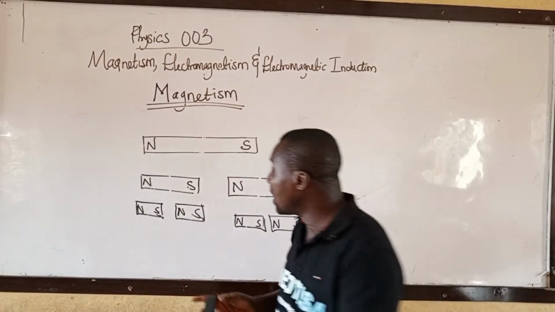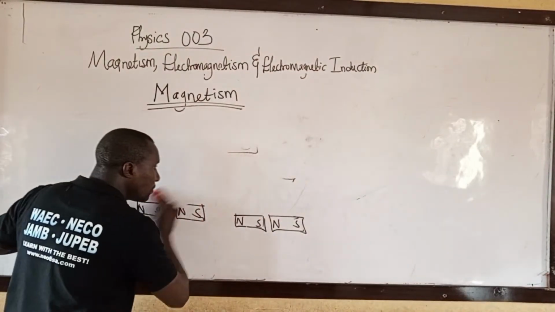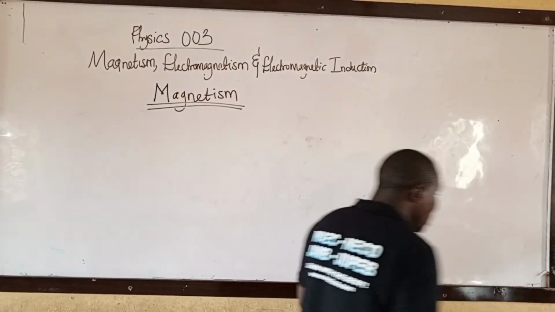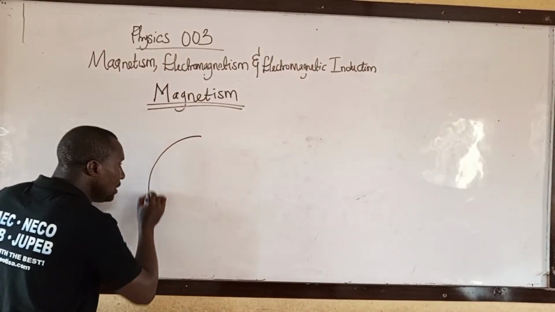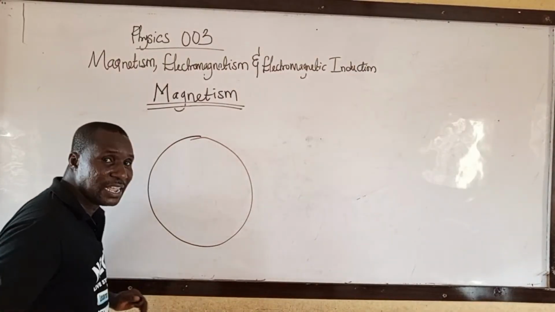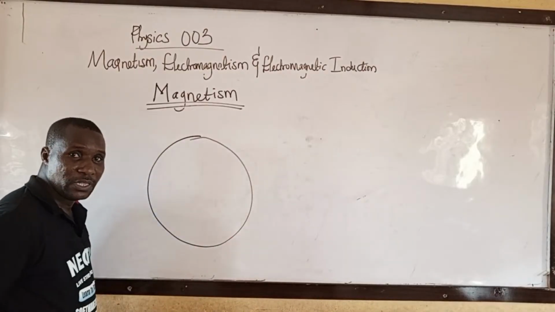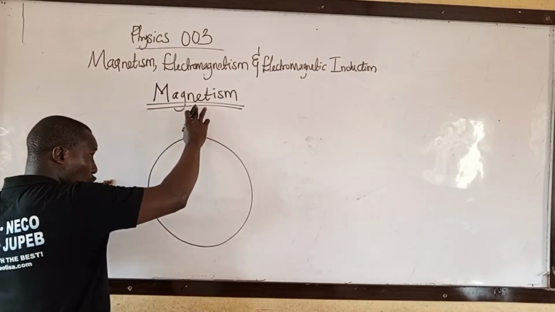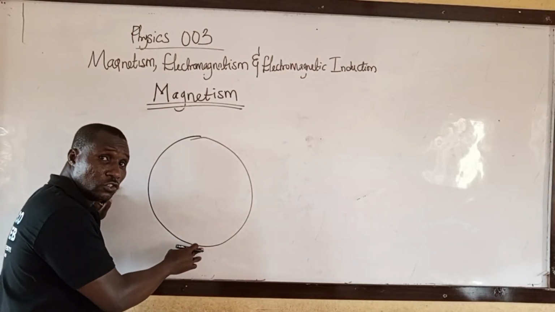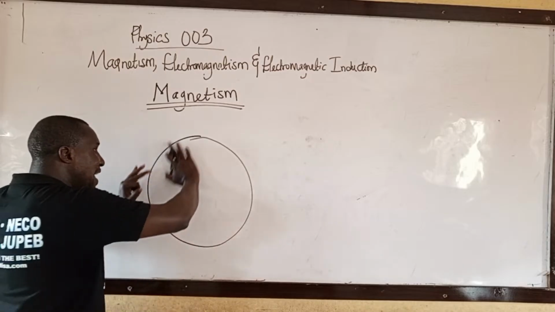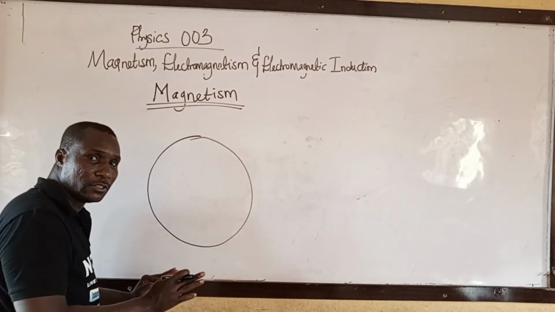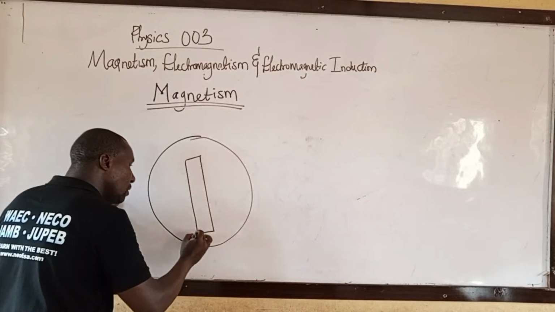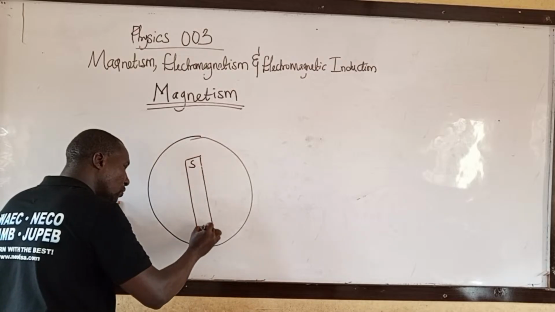Then, a magnet, whenever it is suspended freely on the earth, what will happen? Look at this. I told you the earth is like a giant magnet. The earth, this is the globe. The earth is like a giant magnet. Then this is geographical north. This is geographical south. The earth acts like a magnet. You have the south, you have the north.